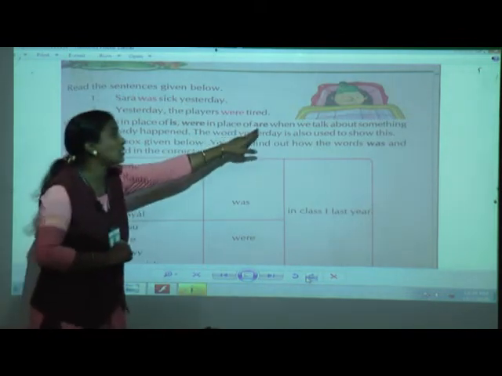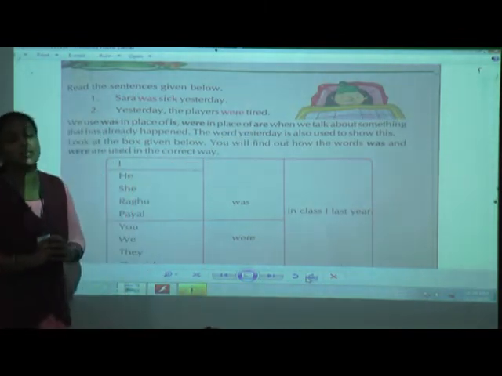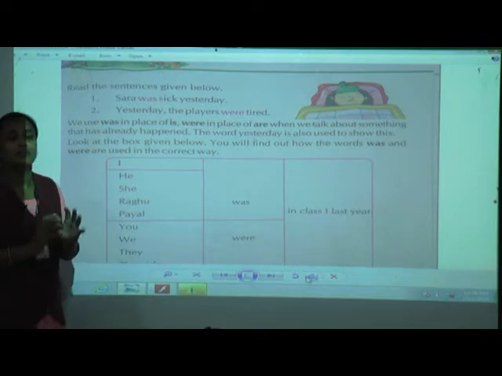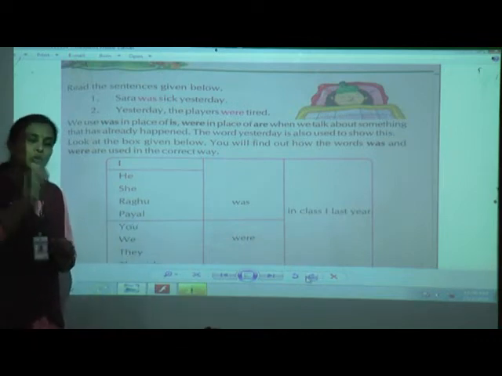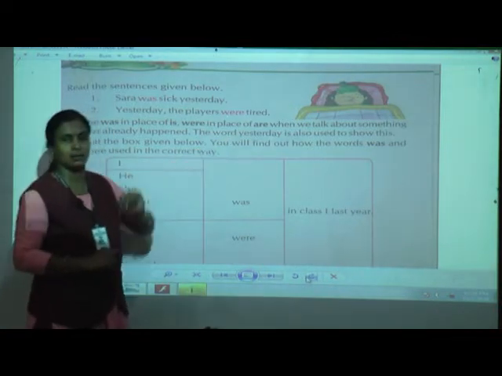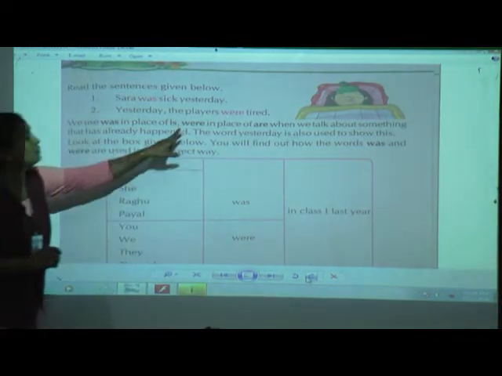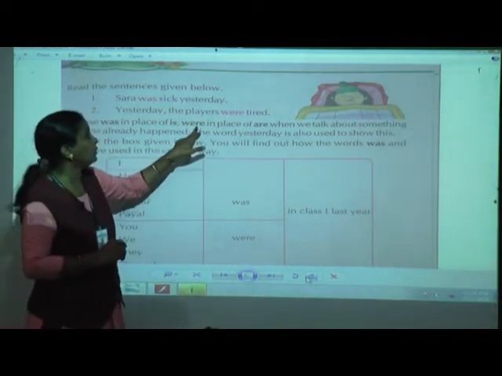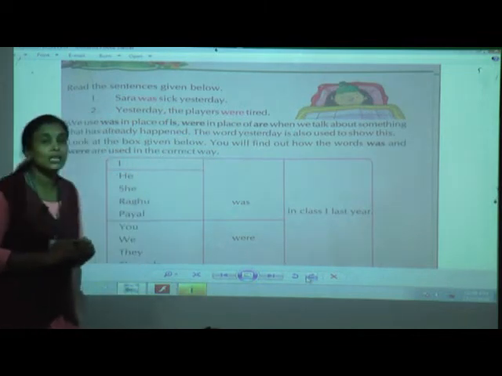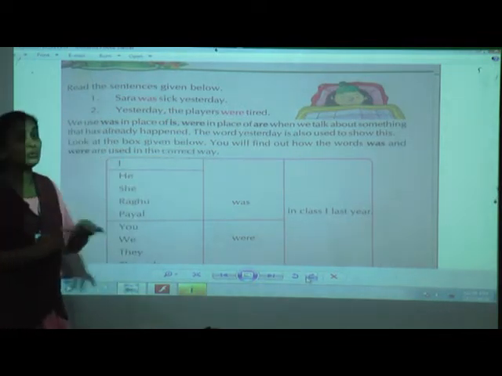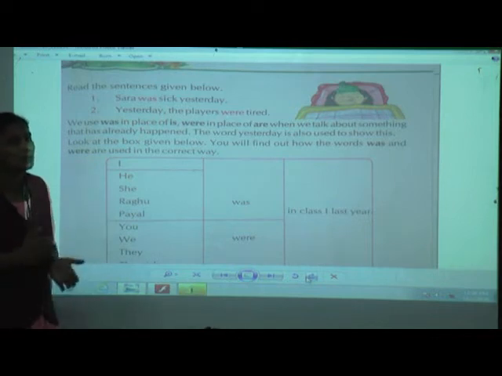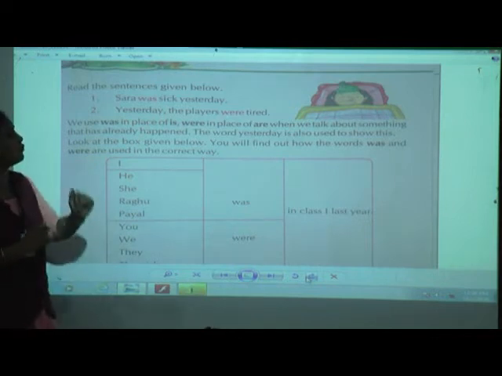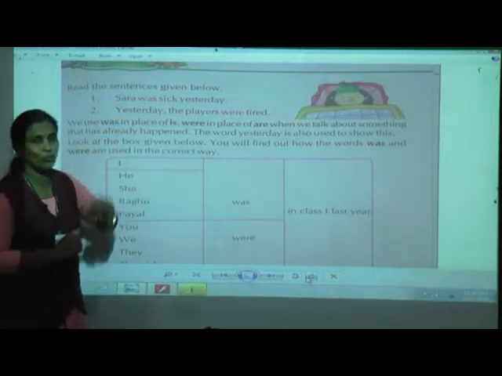See children, are, when do we use are? Yes, we use are when there are more than one person, and for you also we use are, right? Now here were, W-E-R-E, were. When do we use this were? We use were for more than one person, and even for you we use were here.